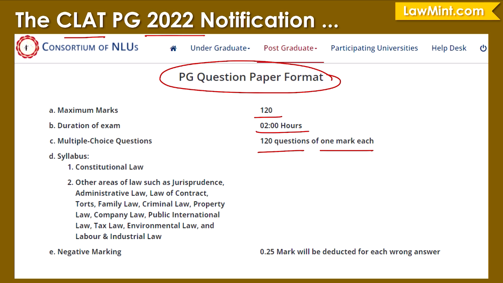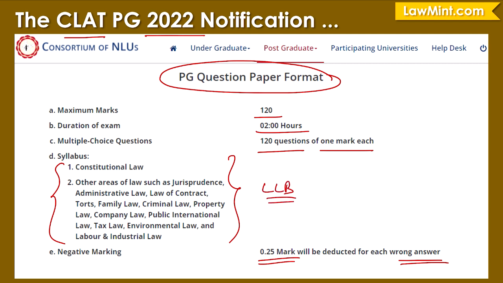And the regular normal negative marking of 0.25 marks being deducted for every wrong answer has been retained, which also means that there will not be any deduction of marks for any unanswered questions or questions that you decide to skip. In terms of the syllabus or the subjects within which the questions will be framed, that is the same as the previous 2 years, and these are essentially your standard LLB subjects.